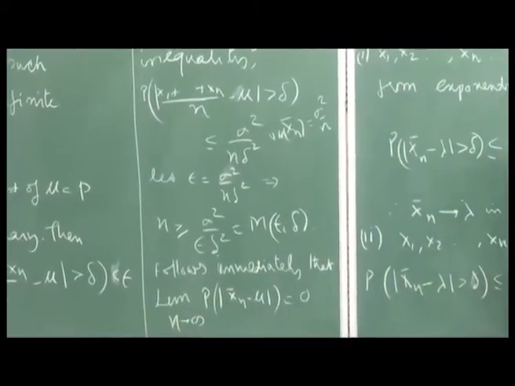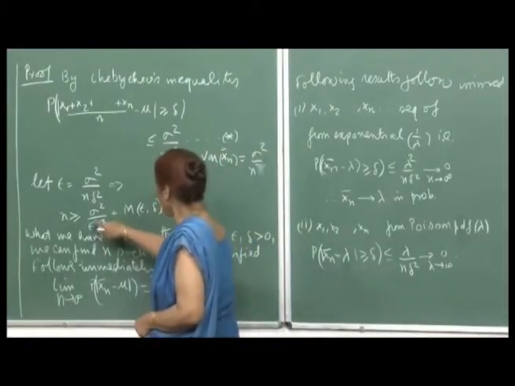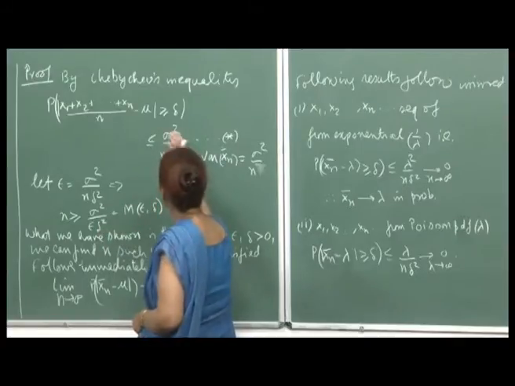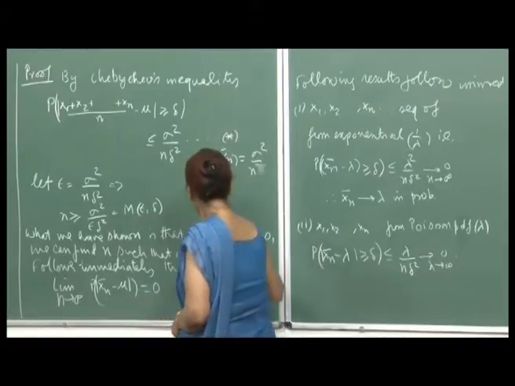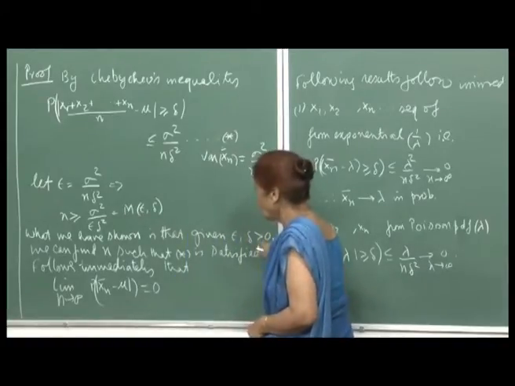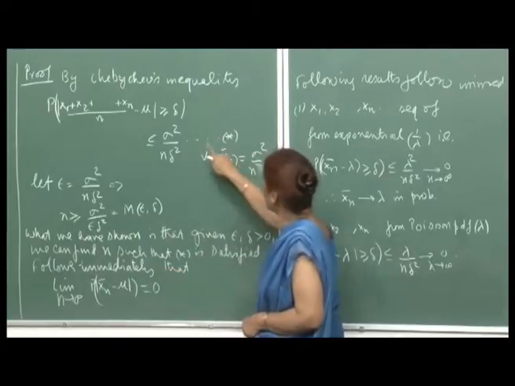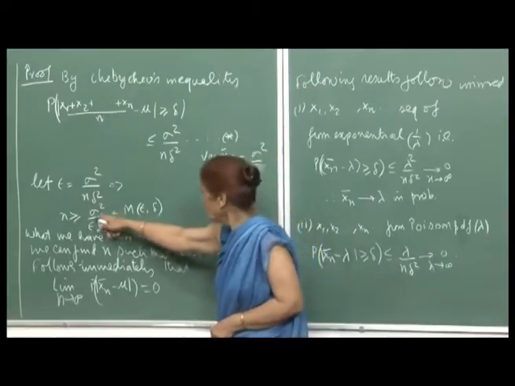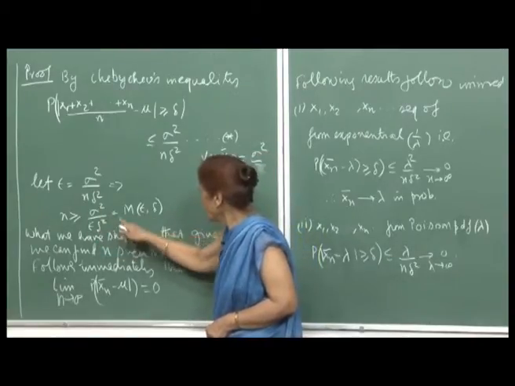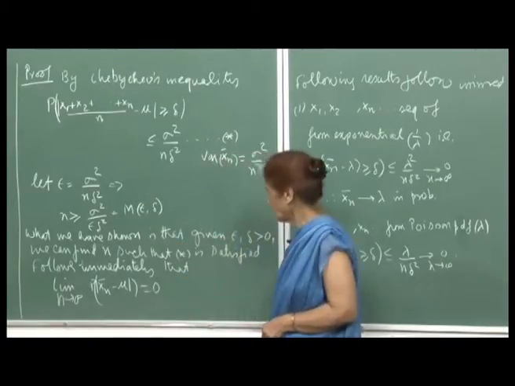What we have shown is that, given epsilon and delta greater than 0, we can find an n such that this inequality is satisfied for all n greater than or equal to sigma square by epsilon delta square.